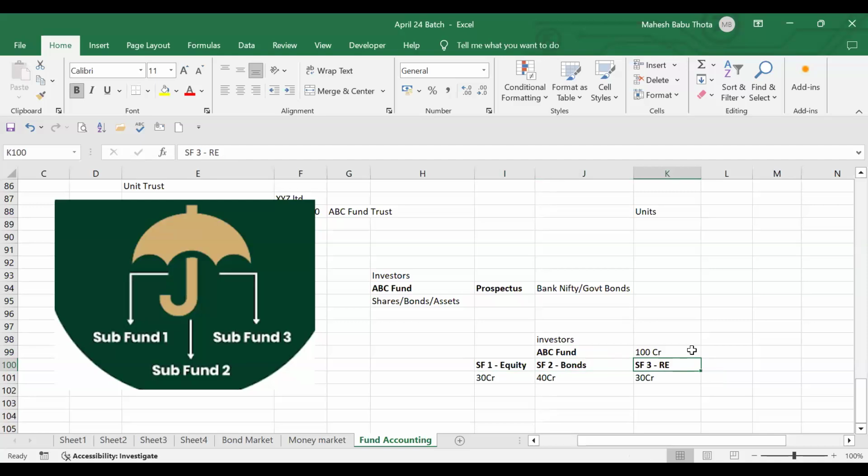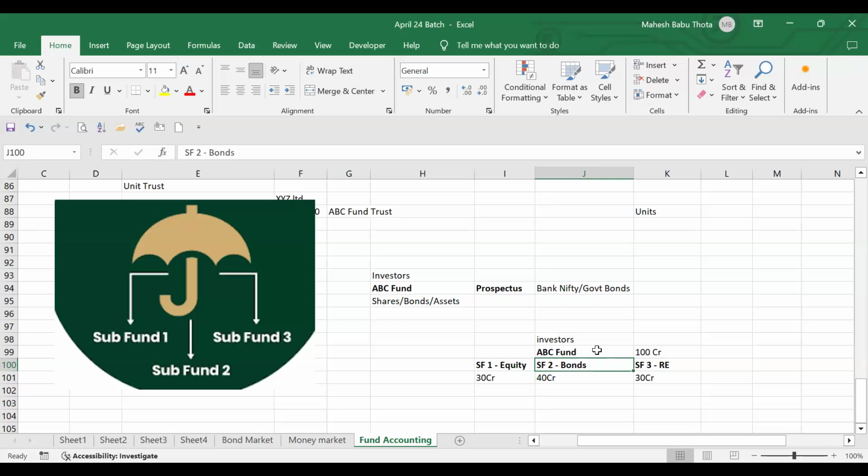It's a bit difficult for them, right? So what they simply do is choose a fund that already exists in the market. Sub fund 1 is focusing on equities only, right? They're performing well, so let's go and invest 30 crores in that fund. And there is another fund focusing only on bonds and fixed income securities. Let's go and invest in that fund itself. The fund is again investing into another, smaller fund.